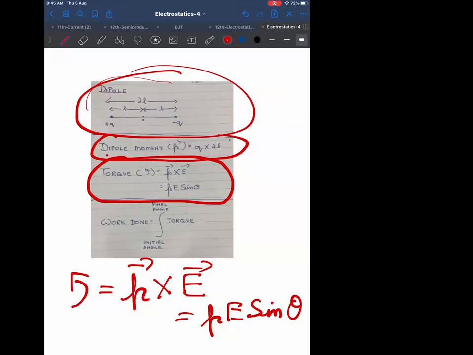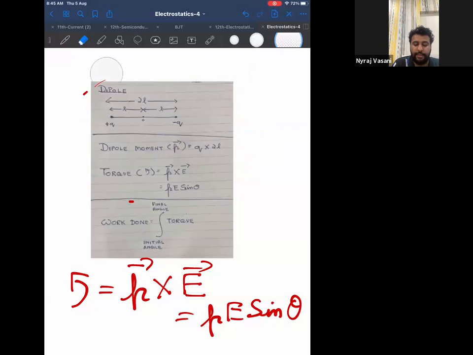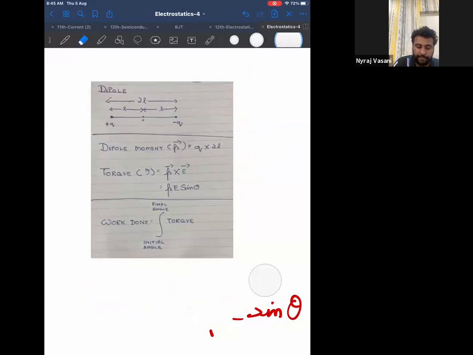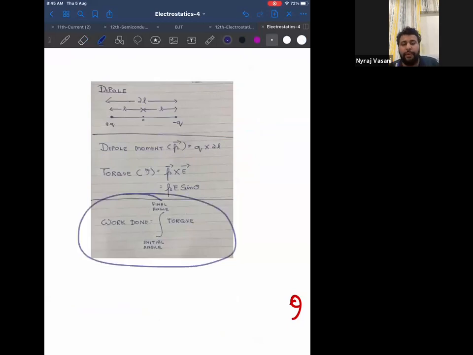The last formula for today is work done. Work done is nothing but integration of torque. Write down this formula, then I'll tell you the final formula for work done.